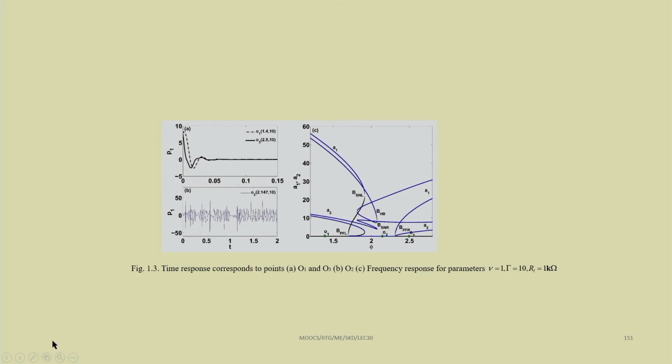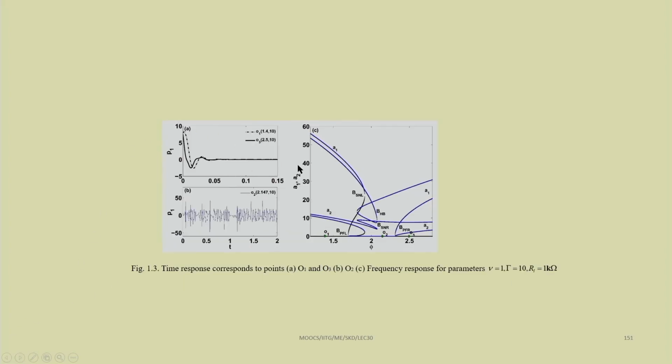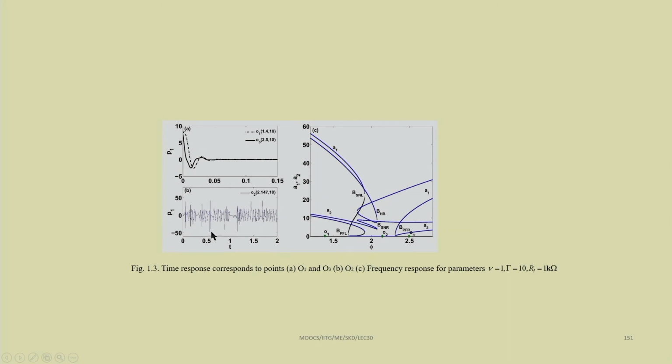You can see these are the time responses one can obtain by putting different values, O1, O2, O3, what we have seen here. Here O1 and O3 are in the stable region. In case of O1 and O3 you just see it is stable, and finally it is 0. So, it is in a trivial state, it is not vibrating. But when it is operating in O2, you can see the system response is chaotic and the system is unstable, but we can generate very high voltage due to the vibration. We have a very high amplitude of vibration in this region.